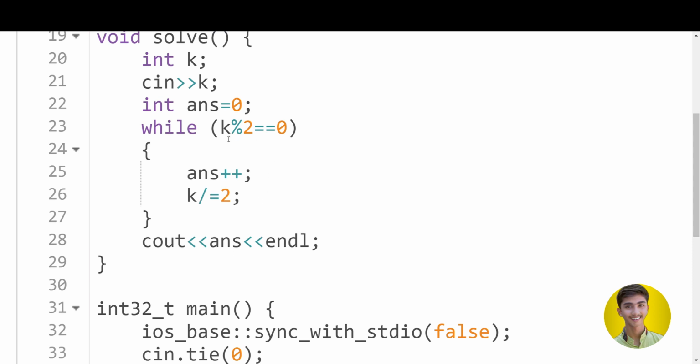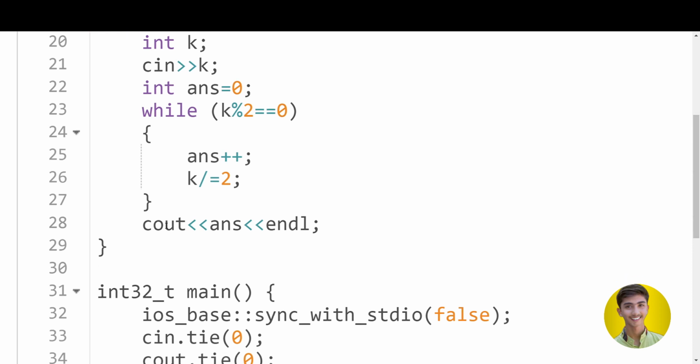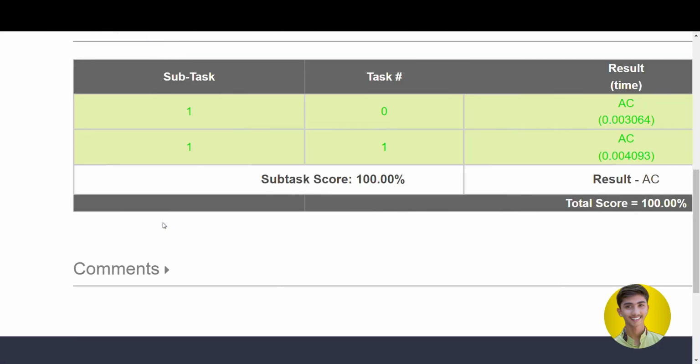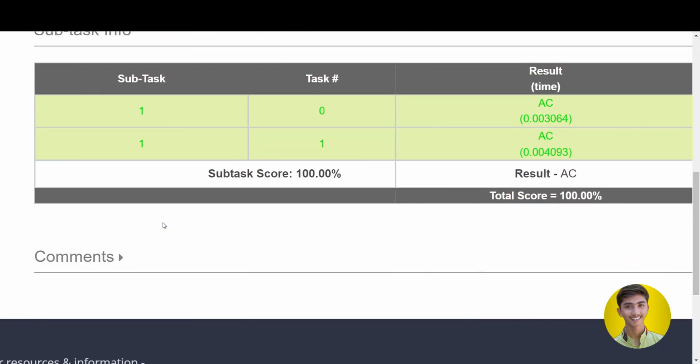And if the number is even, we come inside it, increment the answer by 2, and halve the number. After running this while loop, we get the maximum length. So this was the simple explanation and coding implementation of the third question, and I got the accepted label for this question.